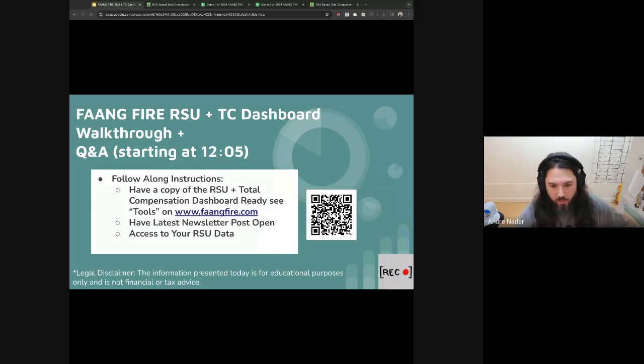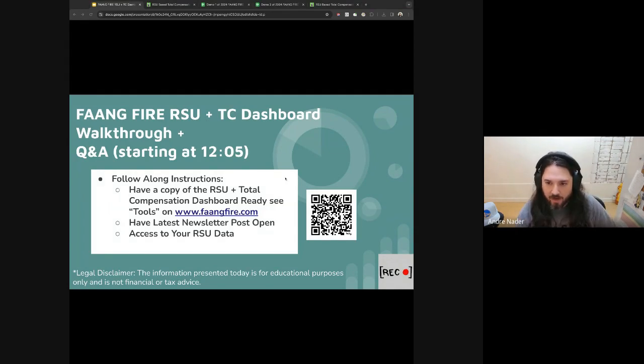We'll be trying to go through the entire setup and understanding of the total comp and RSU dashboard. My goal for this today is that everyone can end the time with a fully functioning dashboard. So that's a goal. I'm hoping that that is achievable.